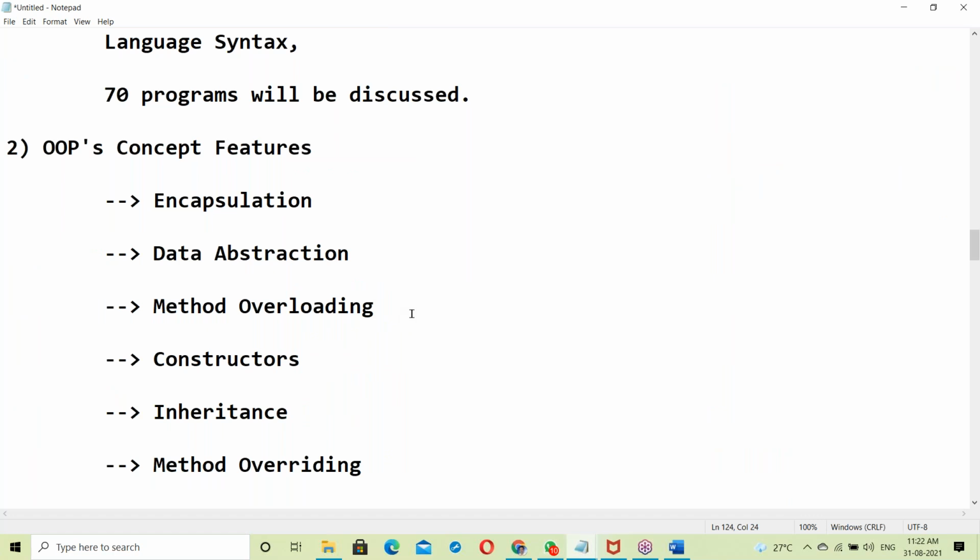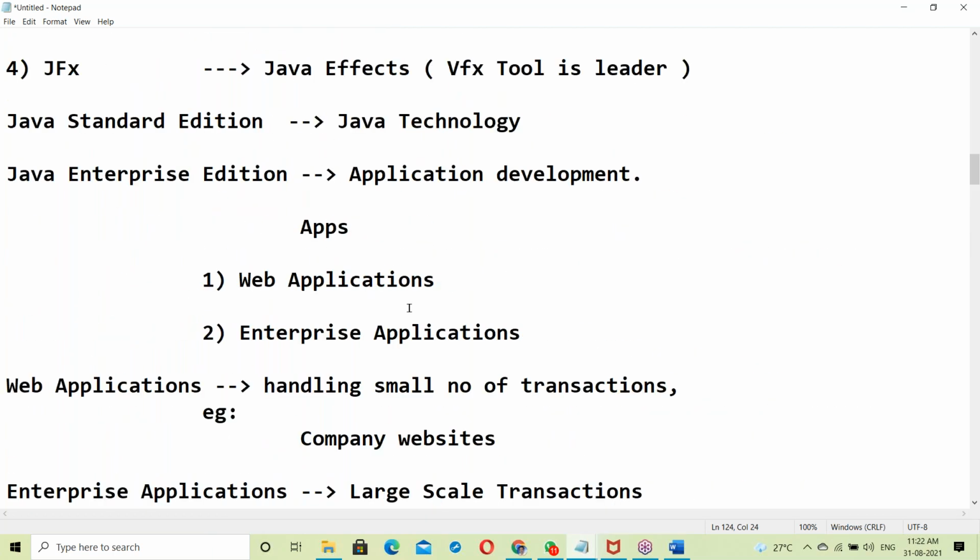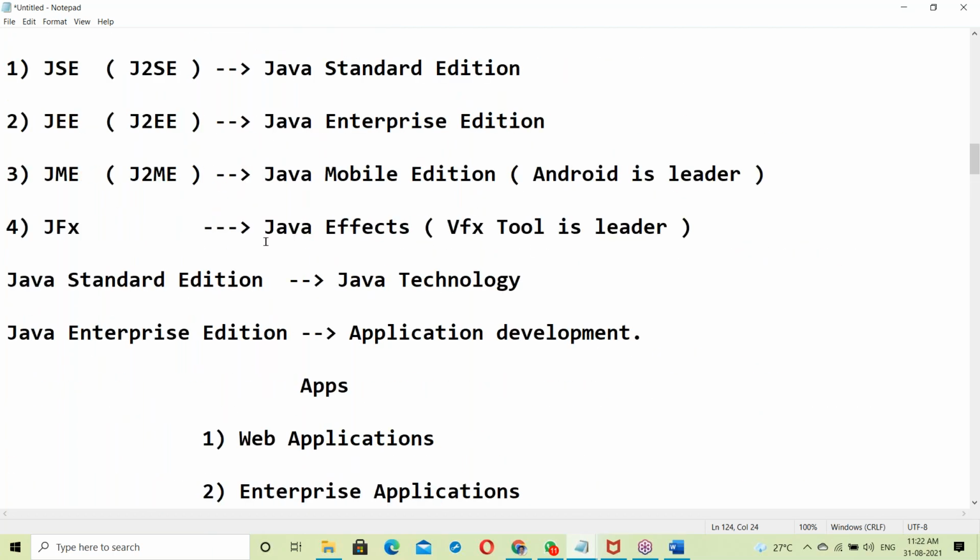FX means Java FX. It's a visual effects area.